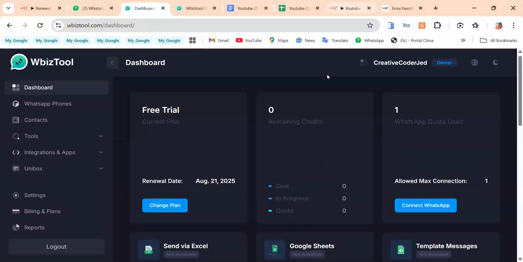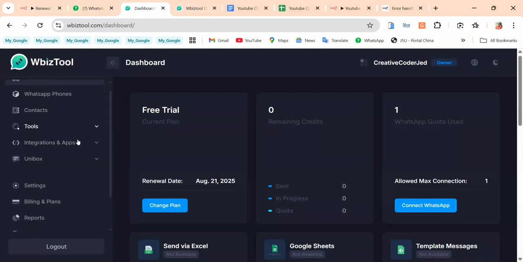I have another workflow I'm going to show: how to set up a reminder, how to use the WBiz tool we talked about last time for reminders. The last time we talked about how to use it for messages, so today we'll talk about how to use it for reminders.